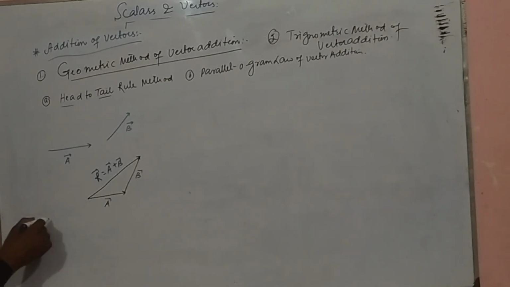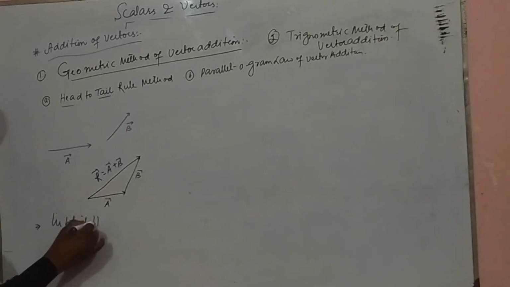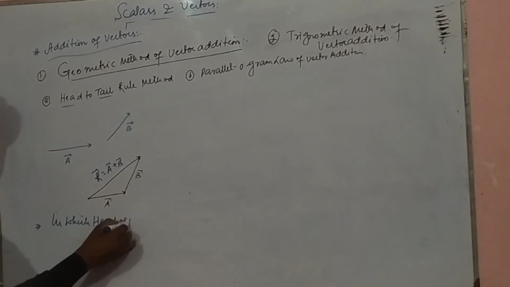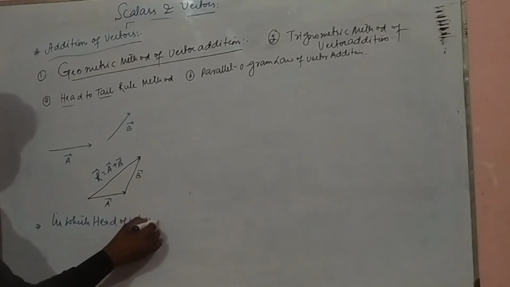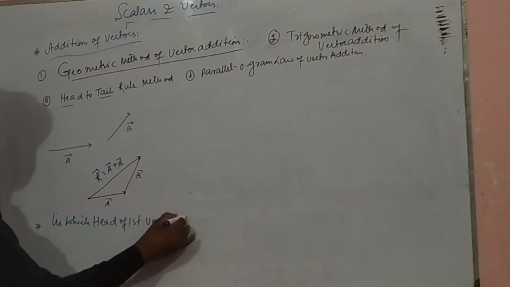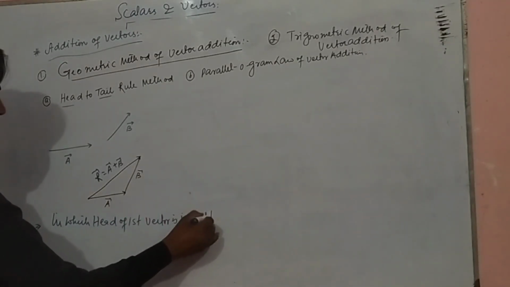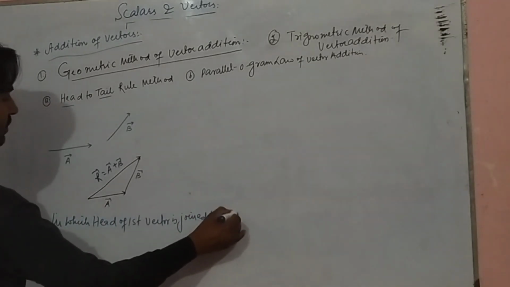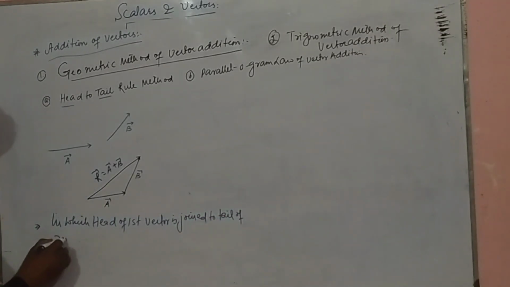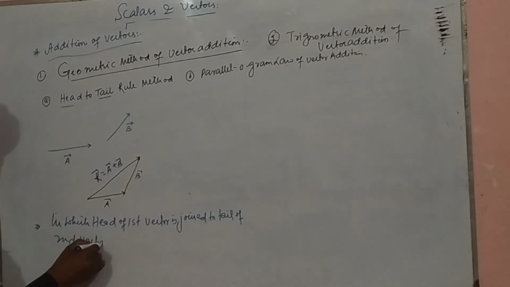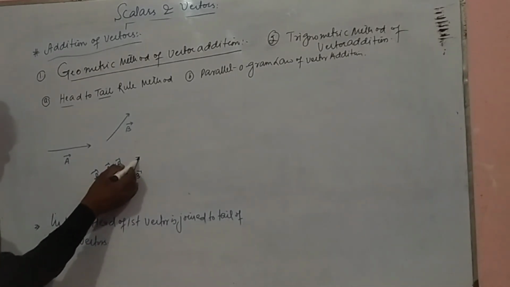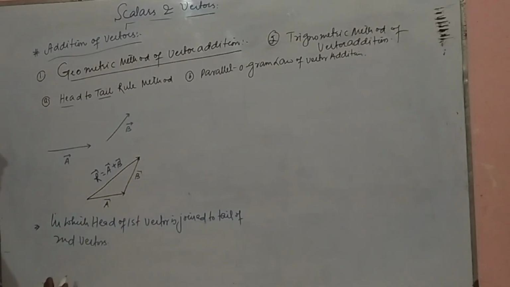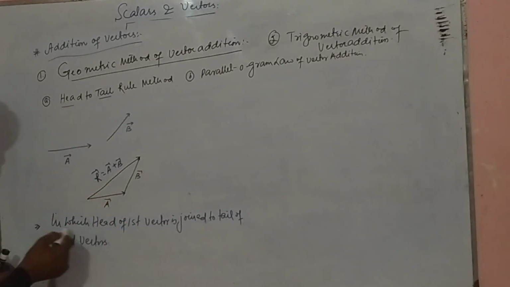The head to tail rule method is the method of vector addition in which the head of the first vector is joined to the tail of the second vector, and the head of the second vector is joined to the tail of the third vector if more than two vectors are given, but here we have only two vectors.